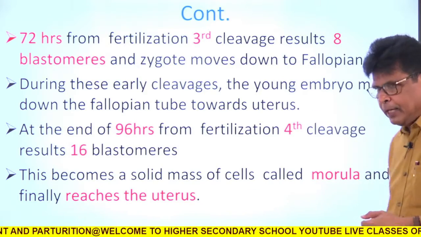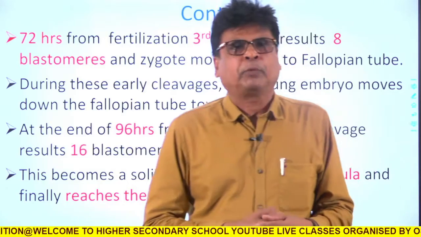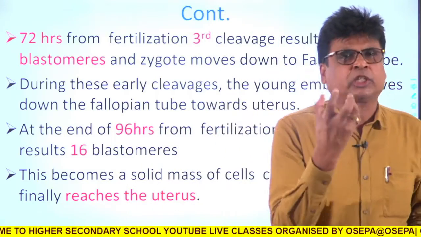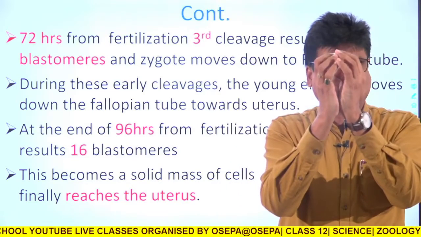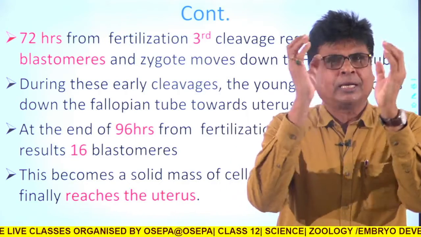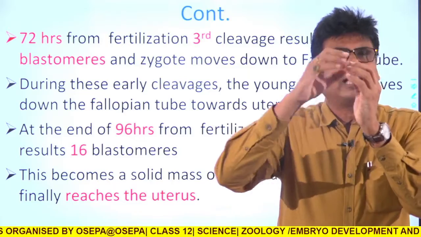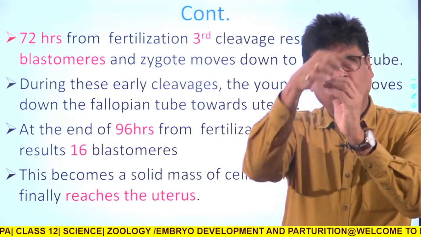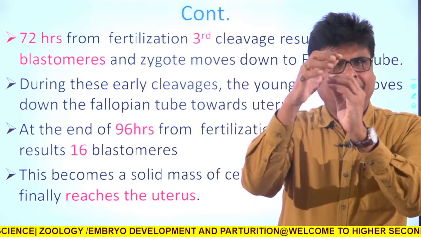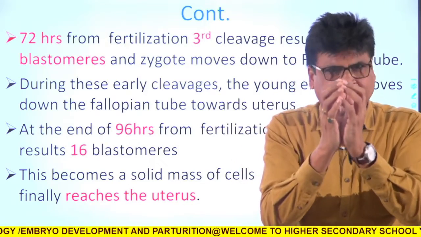When it reaches the uterus, it is a solid structure. If you imagine a ball-like structure, this ball is divided into 16 parts: first division 2, second division 4, third division 8, fourth division 16.